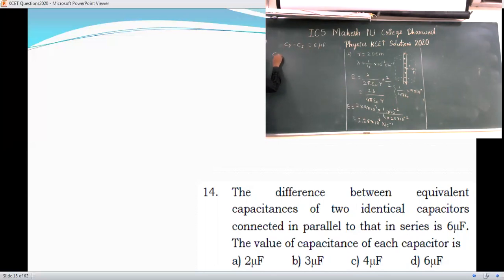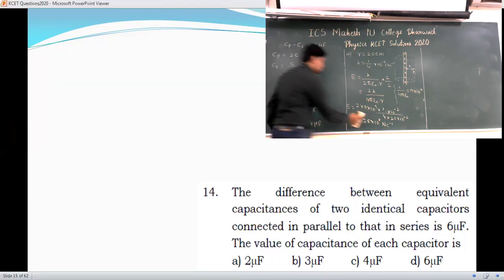Now, when the two identical capacitors are connected in parallel, you get C1 plus C2, so it will be 2C. And CS, when the two capacitors are connected in series, you will get C by 2. So put the value here: 2C minus C by 2 is equal to 6. Taking the LCM, it is 4C minus C divided by 2 is equal to 6. So 3C divided by 2 is equal to 6. So 3 ones are 3, twos are 6, so C is equal to 4 microfarad. That should be your answer. The value of C is 4 microfarad.